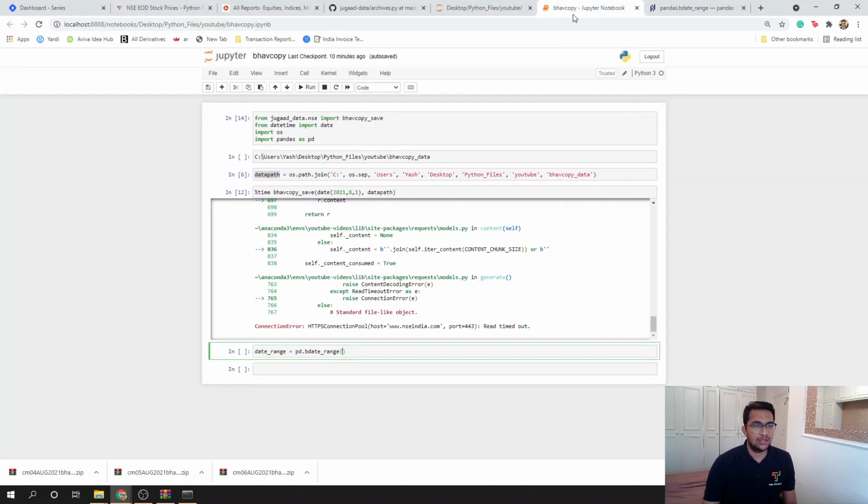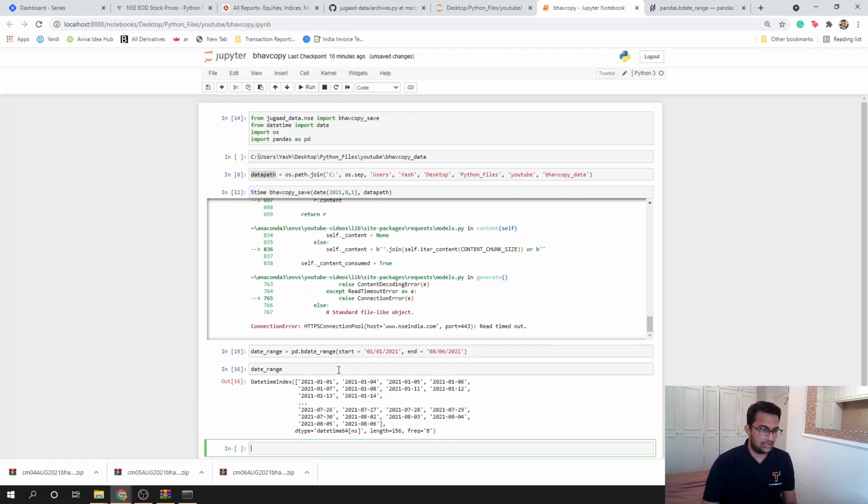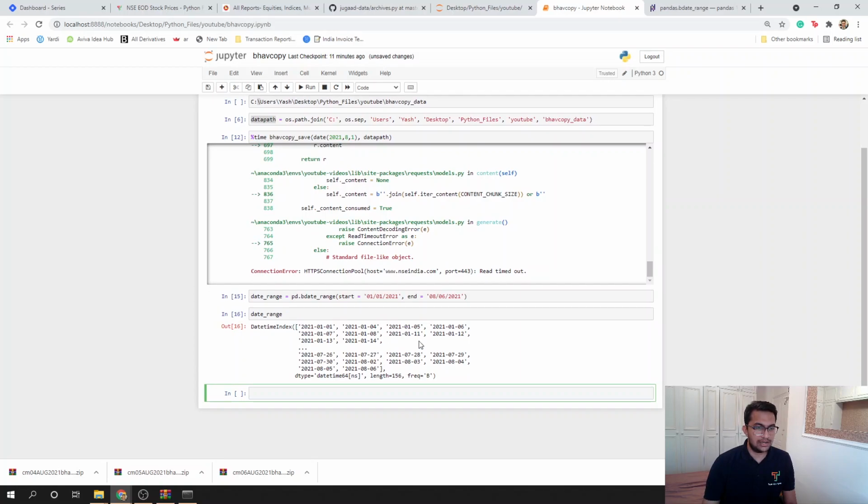So our start is basically, let's say we want to download the data from 1st of January 2021 till 6th of August 2021. So this is MMDDYYYY format. So MM is, let's say, 01/01/2021, and end is 08/06/2021. And then now let's just run this and let's see what happens. So date range. Okay, so you have got multiple dates here.